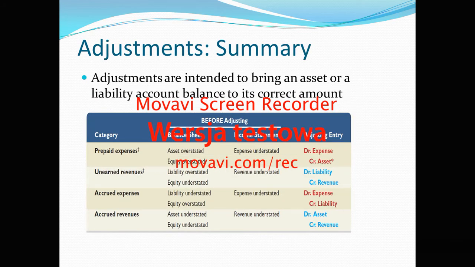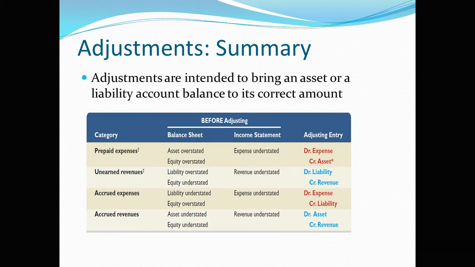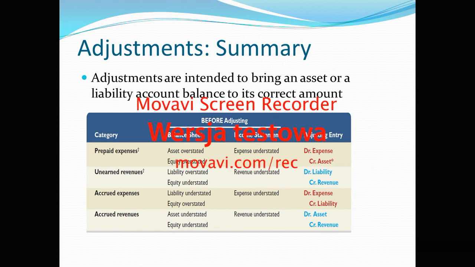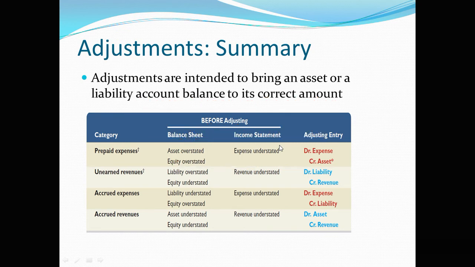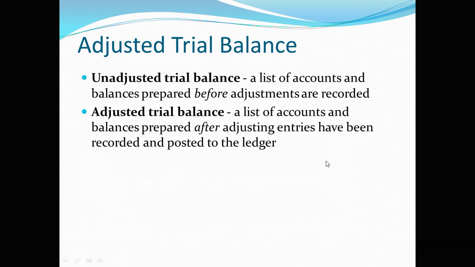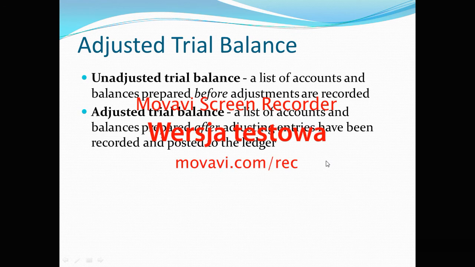Okay, so in summary, we have seen 4 different types of adjustments that need to be made to the trial balance that we have prepared, and you can see these 4 categories here and the effects on the balance sheet and income statement before adjusting, and the adjusting entries to be made. And after we make the adjustments, that trial balance is called adjusted trial balance.